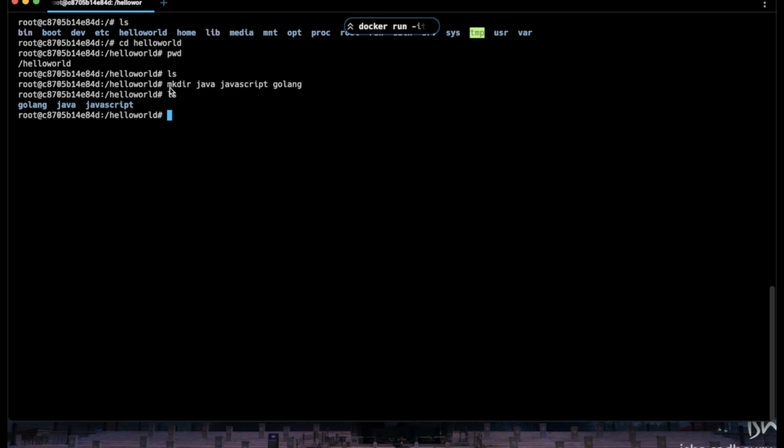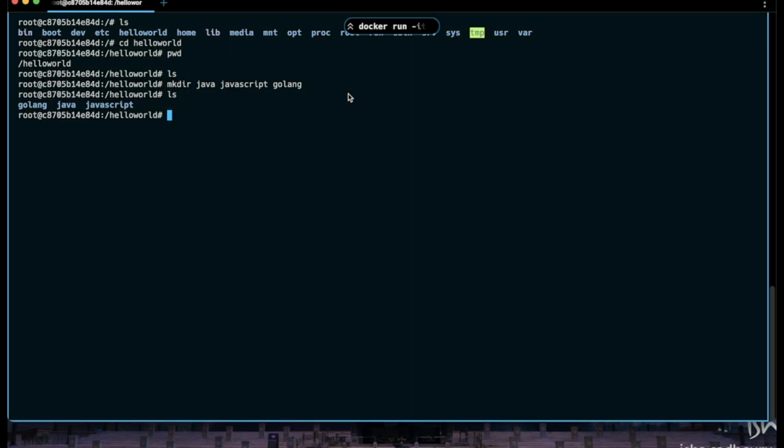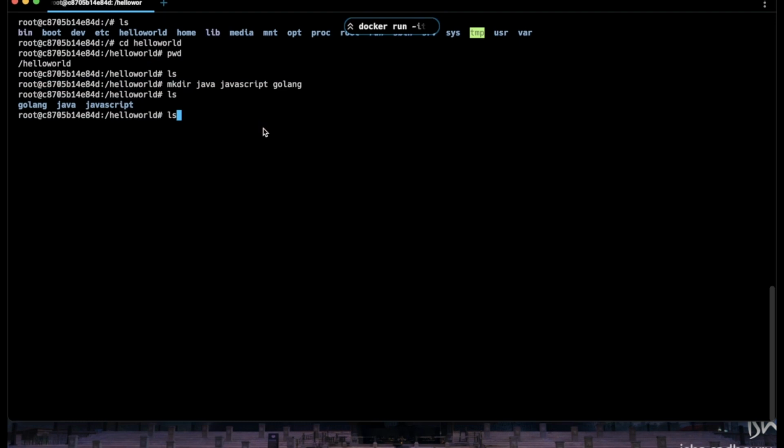Similarly, if we had added a few more names over here, directories with those names also could have been created. So right now we have golang, java, and javascript directories. This creates multiple directories at once, and if we ls, it shows all those directories.